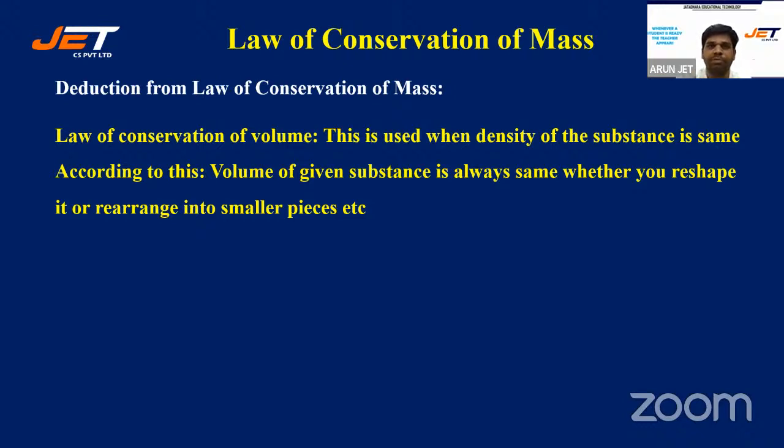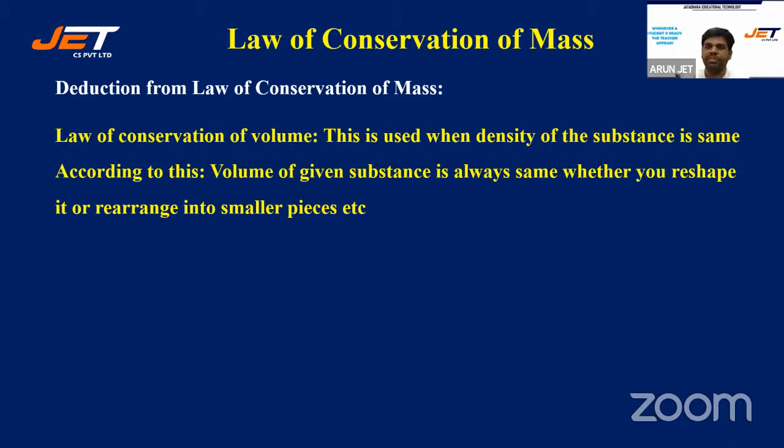In all such cases, because mass is constant, mass is always conserved. Because density is constant, I can also conclude that volume also remains constant. So volume before the droplets coalesce and after the coalescence is going to be the same. Volume of a sphere, if reshaped into a cube, is going to be the same. It comes from mass.